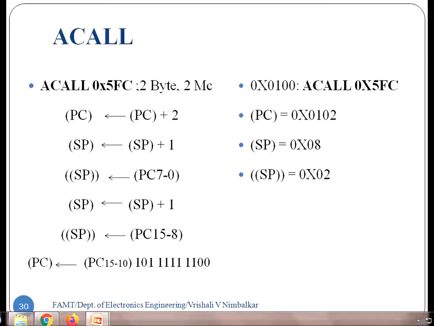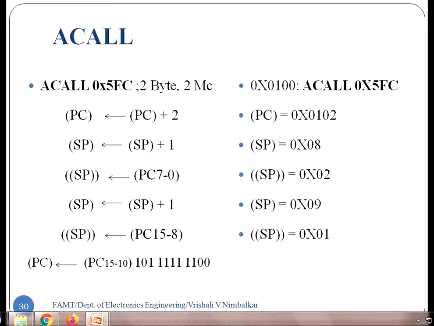Now again increment the stack pointer by 1. SP is 8, 8 plus 1 will become 9. So the new address of stack is 9, and at this new address, save the program counter higher. What's the higher address? Return address 01. So this program counter higher address is saved onto stack memory pointed by SP.